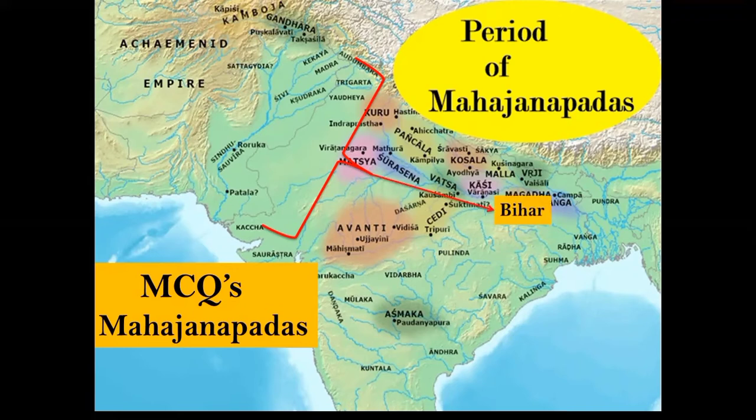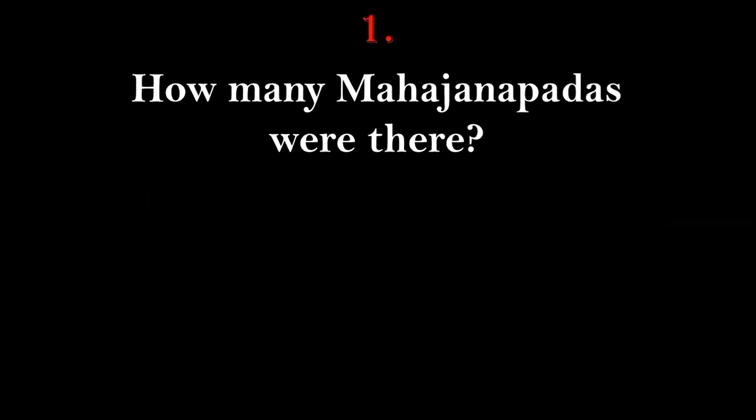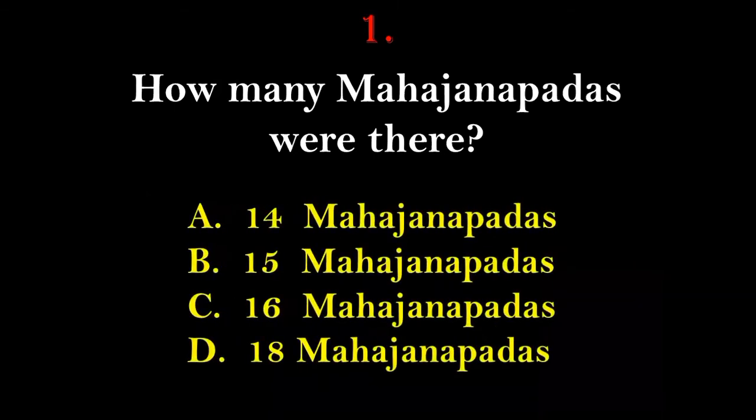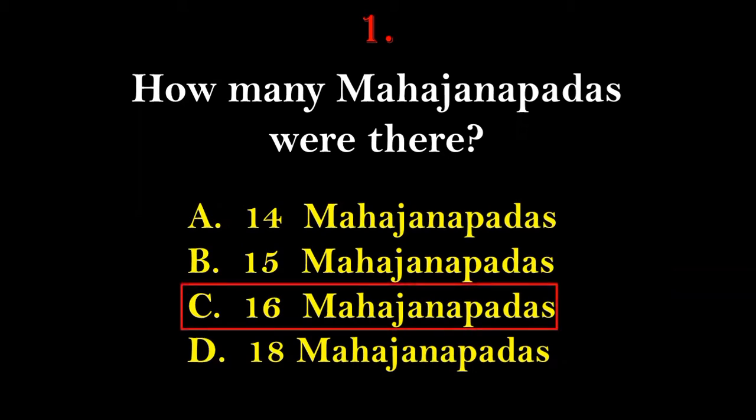So in this video, we will learn the most important and selected multiple choice questions within the period of the Mahajanapadas. To begin with, let's start from question number 1. How many Mahajanapadas were there altogether? Options given here are 14, 15, 16 or 18 Mahajanapadas. And the right answer for this will be option number C, that is 16 Mahajanapadas.